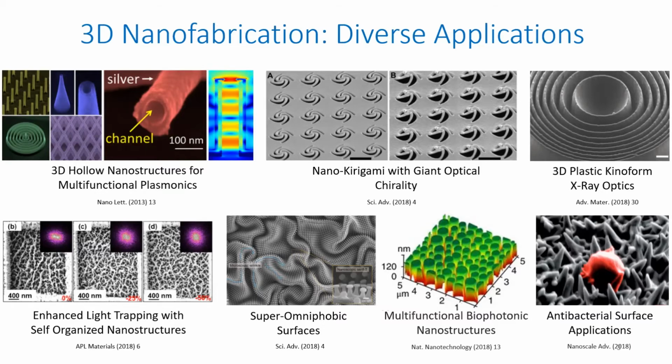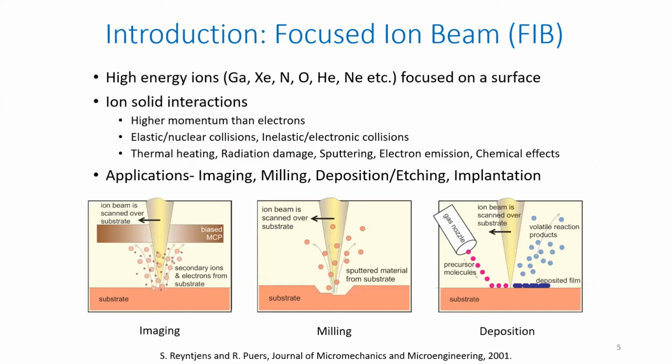Now, coming to the focused ion beam, why it is important and why we need to go to focused ion beam for the fabrication. The first and foremost advantage is that it allows direct fabrication of nanostructures. It doesn't require any mask, and you are basically good to go just by having the focused ion beam on your sample. By moving the focused ion beam from one spot to another, you can write the patterns in your sample and fabricate any structures you want.